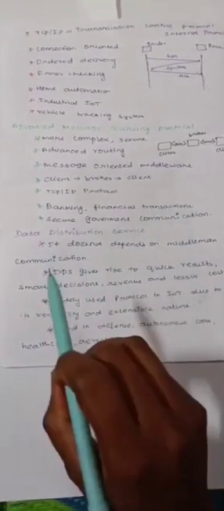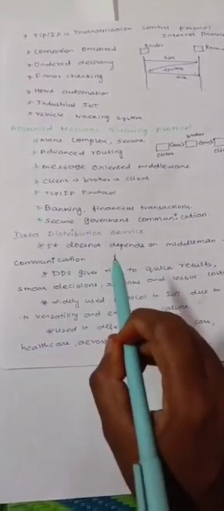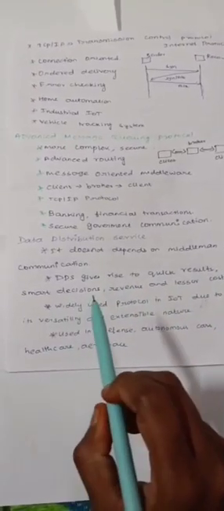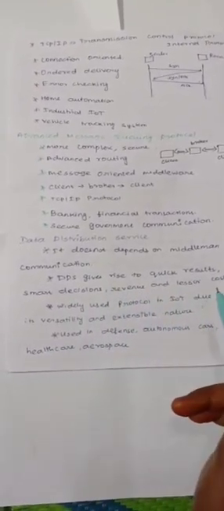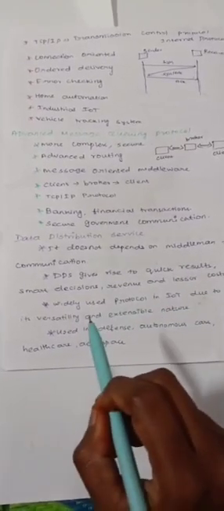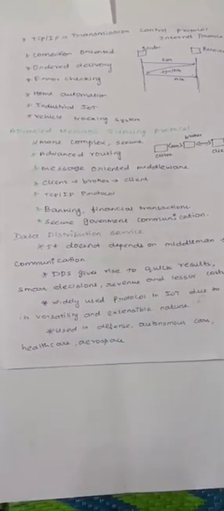Another type of IoT data protocol is Data Distribution Service. It does not depend on a middleman for communication. DDS gives rise to quick results, smart decisions, revenue, and lesser cost. It is a widely used protocol in IoT due to its versatility and extensible nature. It is used in defense, autonomous cars, and healthcare.